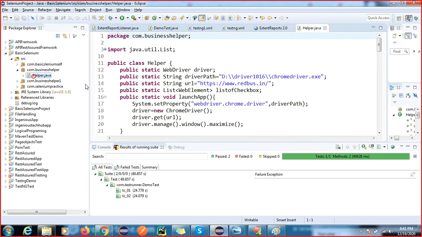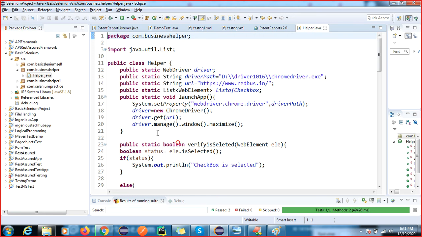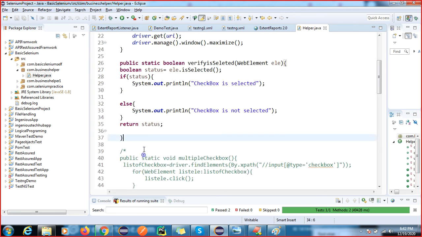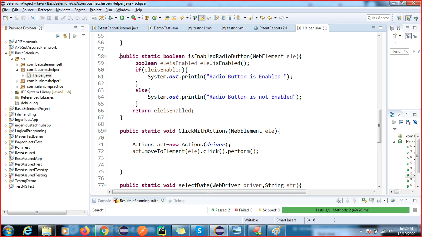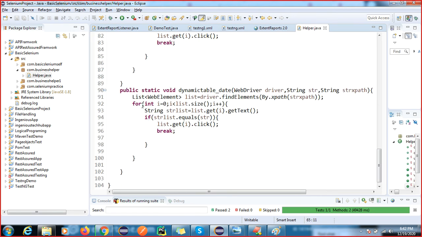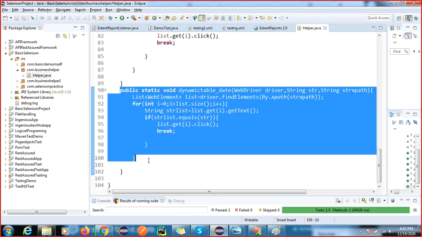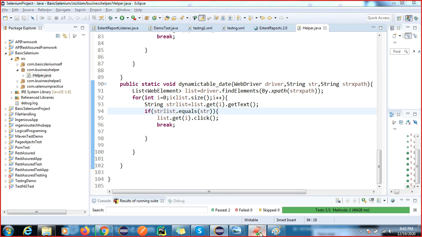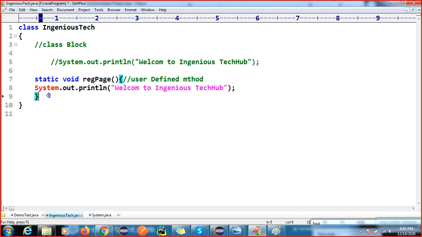So what is the use of a method? The use of a method is that we can reuse our code. We have implemented many methods here, if you remember, in Selenium, and this method we can call anywhere in our project and use it. Understood? So this is the use of a method. This is the first thing. This is called your business logic. If you have business logic, you implement it by using a method. So this is one business logic I have developed.